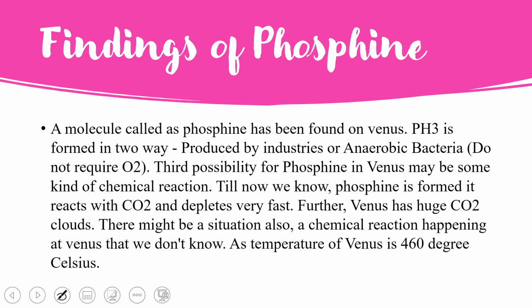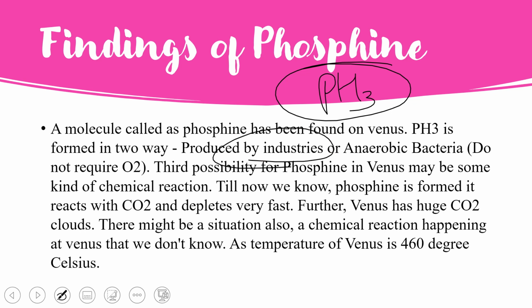Moving ahead, phosphine has been found on the planet Venus. The formula of phosphine is PH3. So how is this PH3 formed, and why are we talking about life on Venus when phosphine has been found? It is because currently on Earth phosphine is produced by two processes. One is produced by industries, and the second is produced by anaerobic bacteria.